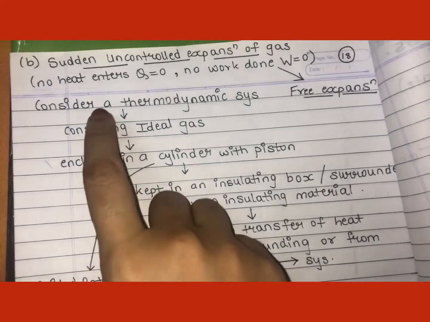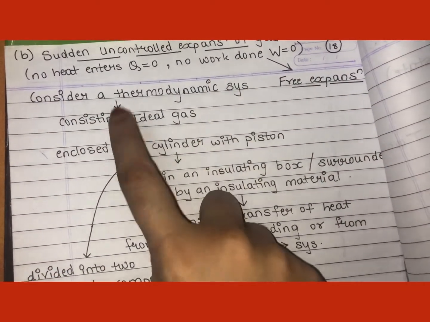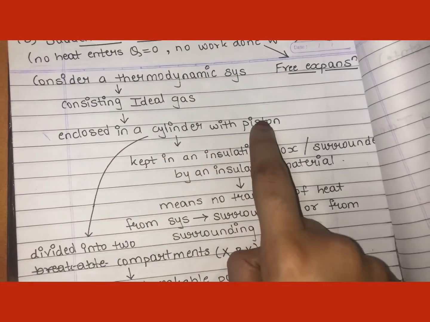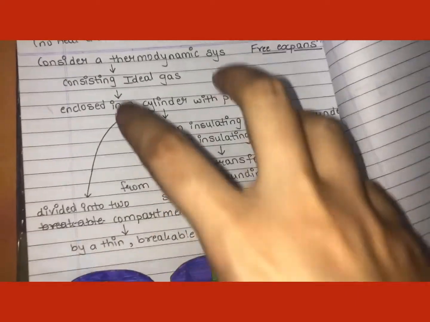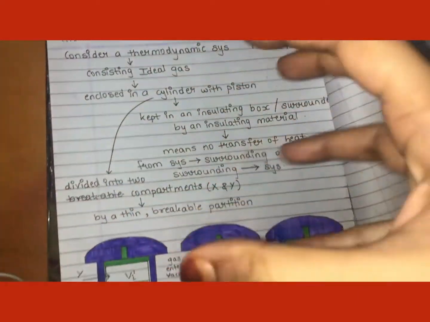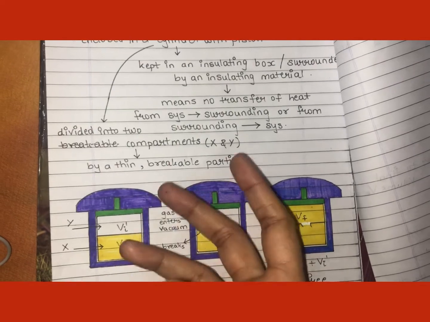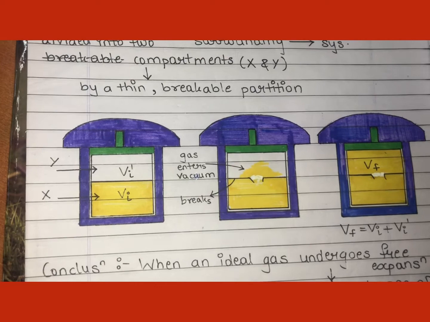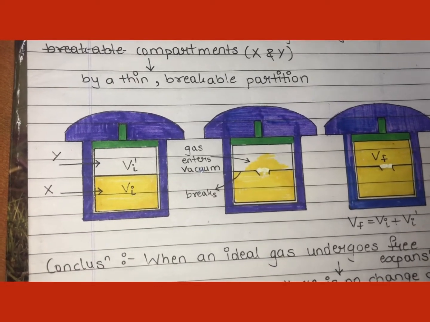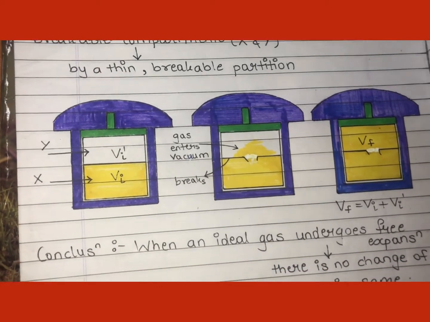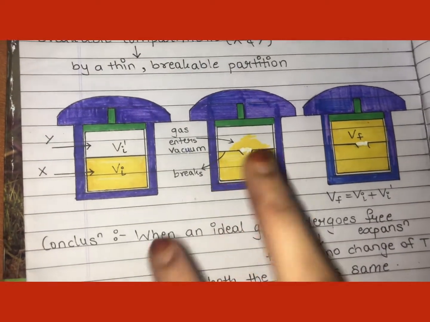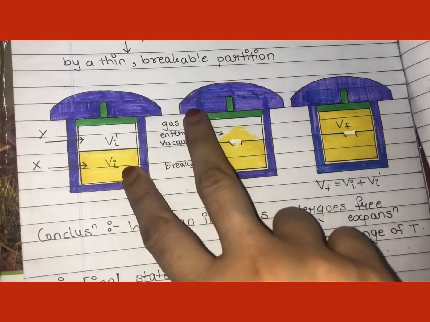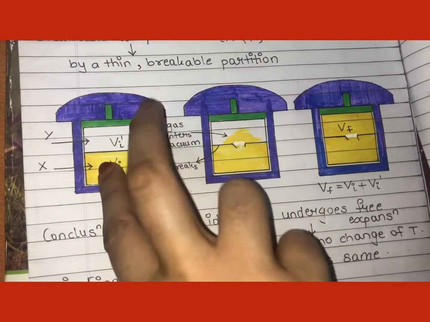Now the same thermodynamic system is considered, consisting of an ideal gas enclosed in a cylinder with a frictionless, massless, movable piston. But here one more thing is added: this whole thermodynamic system is kept in an isolation box, surrounded with an insulating material, shown in purple color. What does insulating mean? It means there is no exchange of heat between your system and the environment.